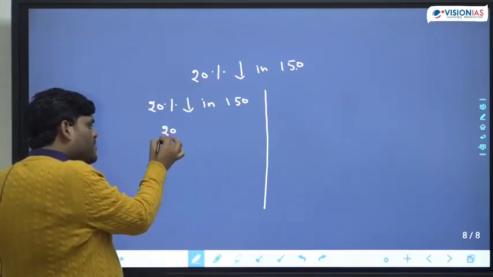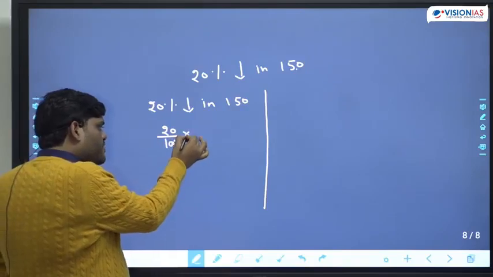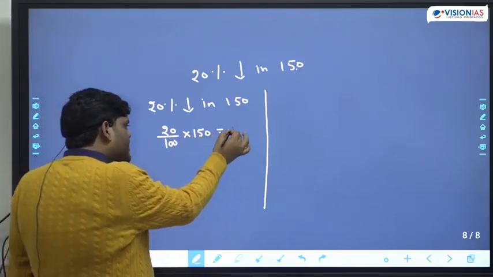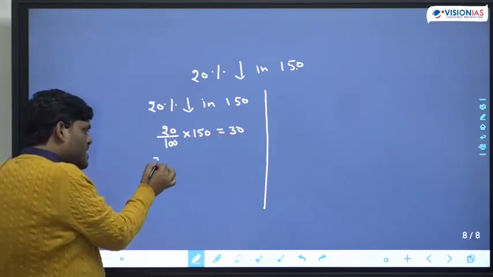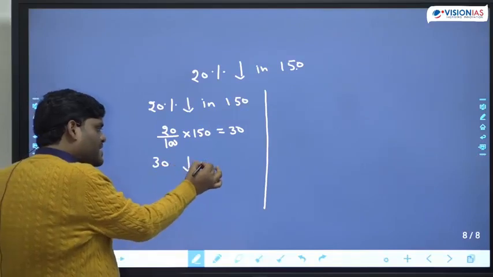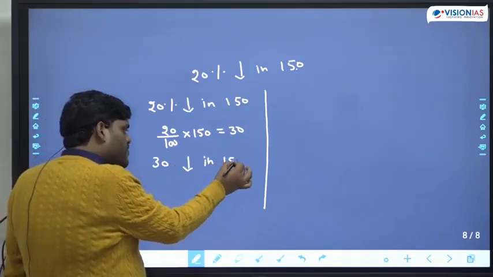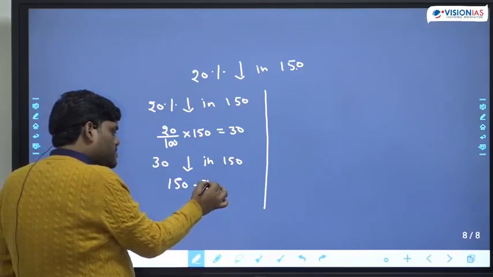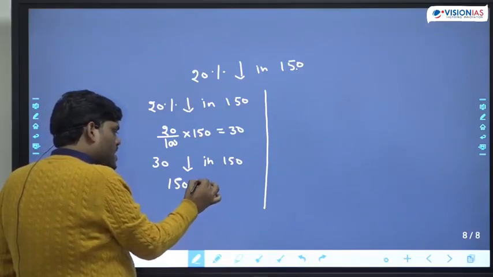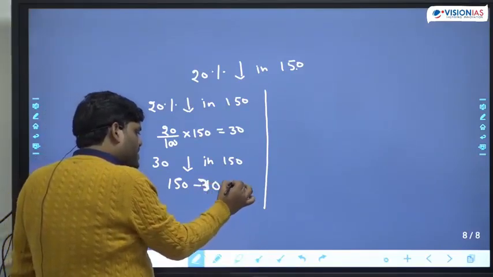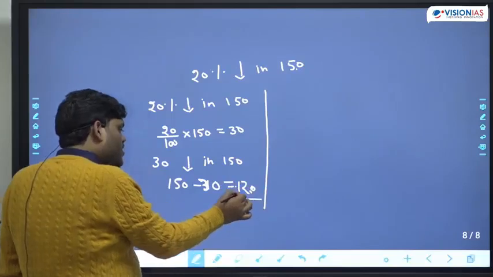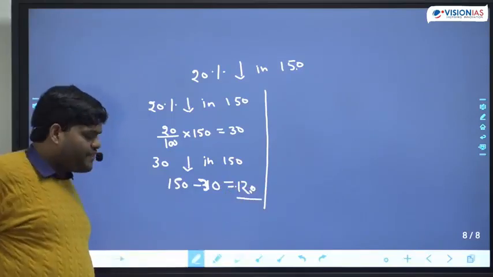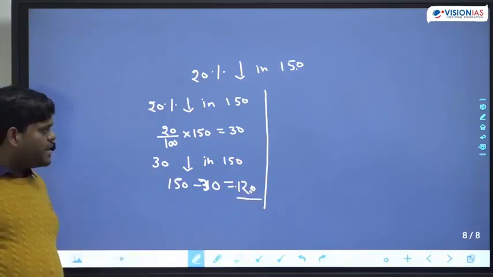We can simply find 20% of 150, which will come to 30. The question becomes 30 decrement in 150. If I decrease 30 from 150, I will get 120. Okay, this is one way.